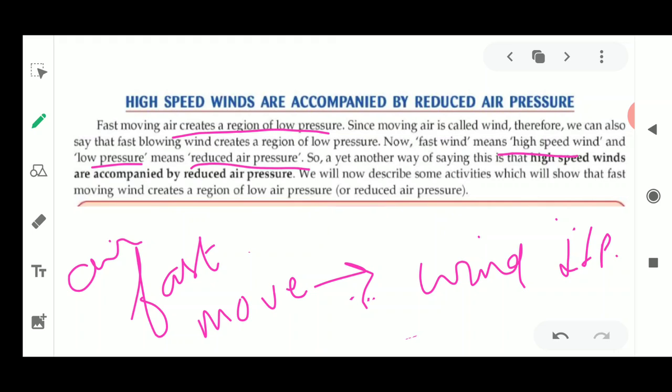So yet another way of saying it is that high speed winds are always accompanied by reduced air pressure. We are going to describe activities which will show the same fact.